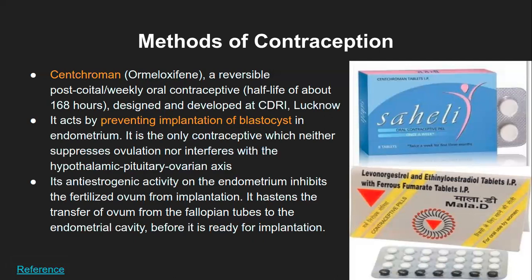But when centchroman is given, it will propel that ovule from the fallopian tube down to the uterus. So even without fertilization, it will come down into the endometrial cavity, and then obviously it is not going to get implanted, because then it has not formed that chorion and the finger-like projections to hold on to the endometrial wall and so on. So obviously it's not going to get implanted. So that is the general course of action of centchroman.